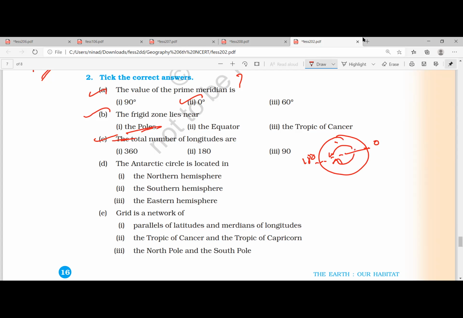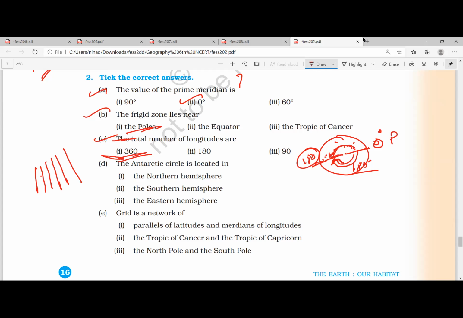Exactly opposite 180 degree. 1, 2, 3, 4. That is 1 east, 2 east, 3 east. Eastern hemisphere 180 degree, western hemisphere 180 degree. So it will be total 360 degree. 360 longitudes will be there because it is a circle. Understood? Each one degree is a longitude, so 360 degrees are there, 360 longitudes. Only on the opposite side is 180 degree, which is the international date line. 0 degree prime meridian, exactly opposite is 180 degree, the international date line. But that is one side only. The other side is also there, so it will be 360 only.